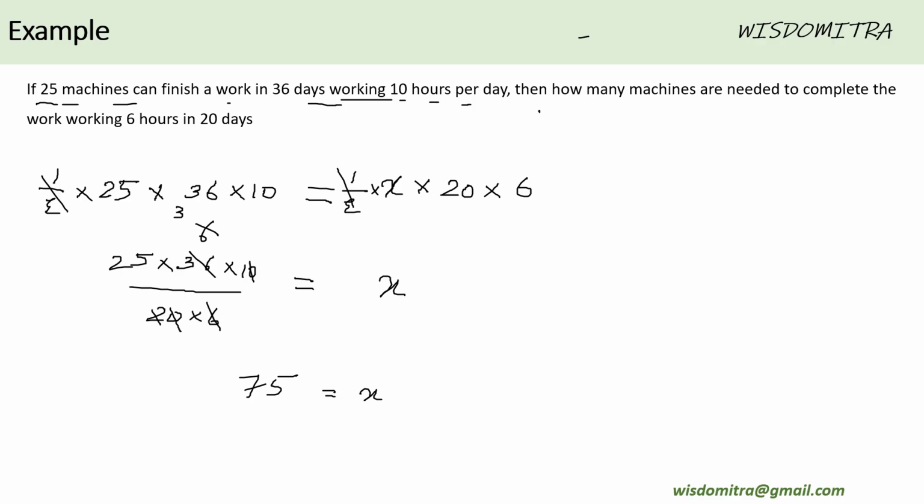Is that clear? The only difference over here is that the unit of time is being given in both days and hours. That means you have to multiply it to get the total amount of time. Rest is all same as what we have seen previously.